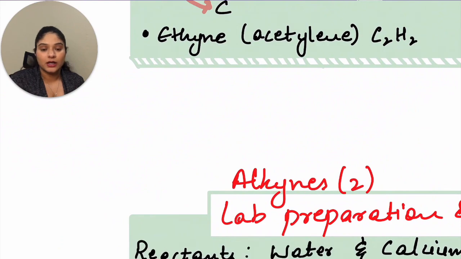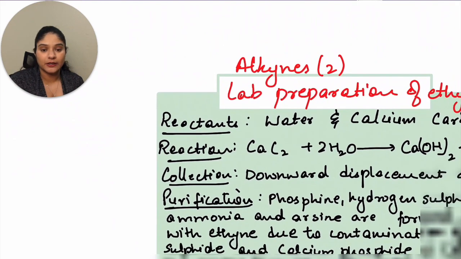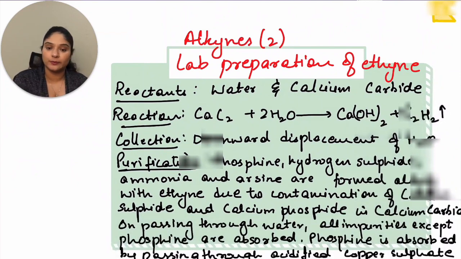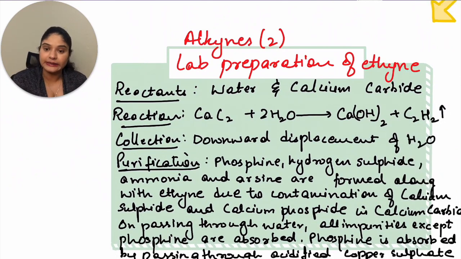Then let's move ahead to the lab preparation of ethyne. The reactants are water and calcium carbide. The reaction is CaC2 plus water, which gives you Ca(OH)2 plus C2H2, that is your ethyne. Collection is by downward displacement of water. By now, if you have understood alkanes, alkenes, alkynes, all three are collected by downward displacement of water. One common reason is that they are insoluble in water. So make sure that you remember that.